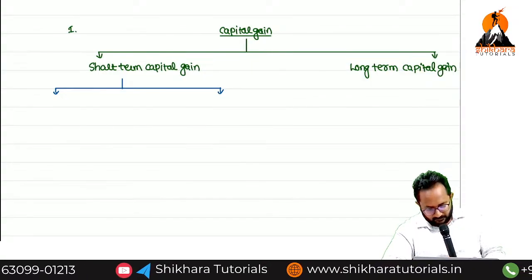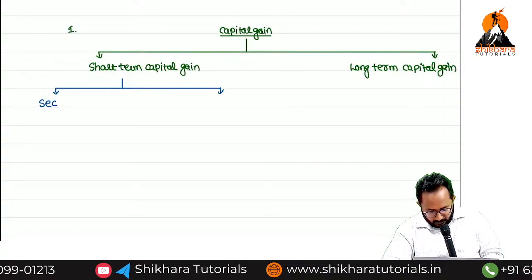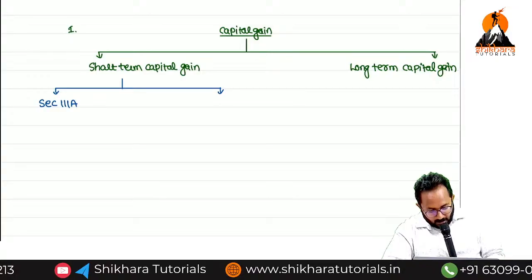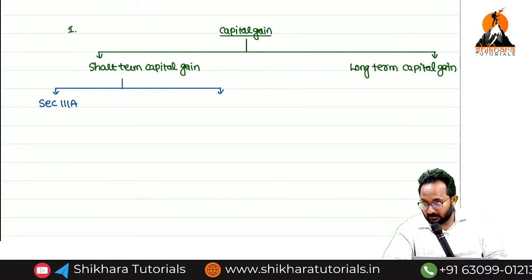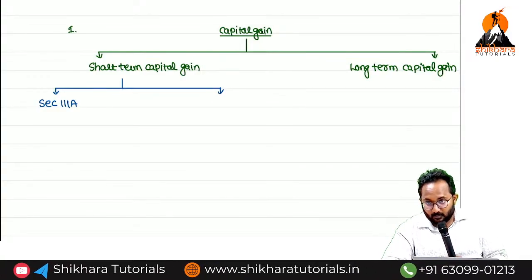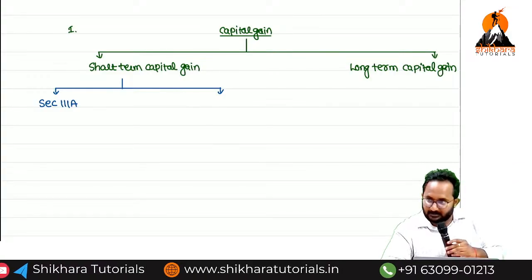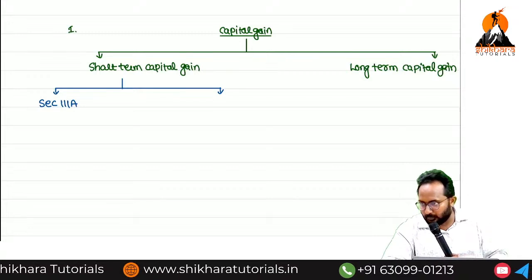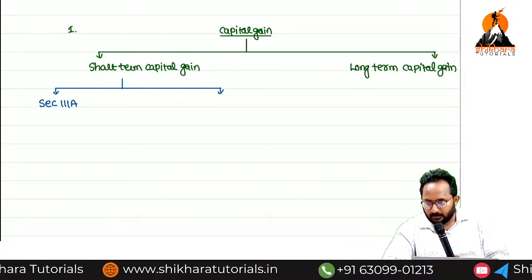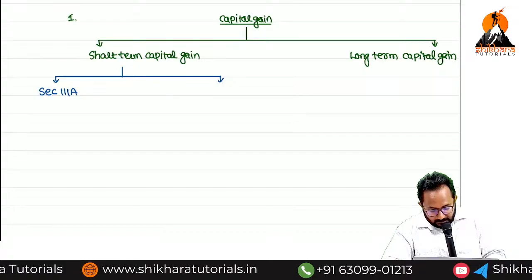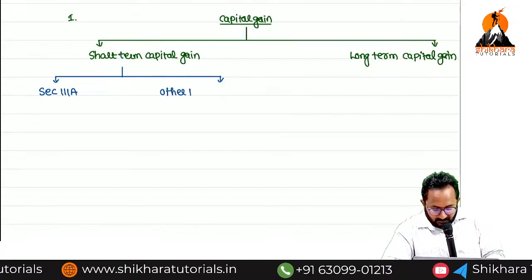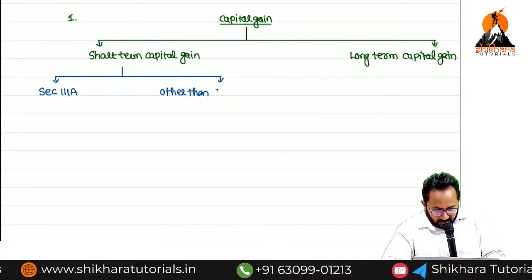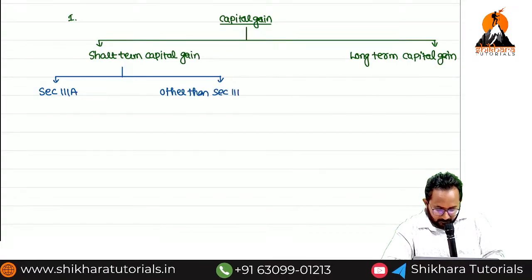Okay, you are saying section 111A. Next one, 112. 112 is long term. Other than section 111A, there is no section.